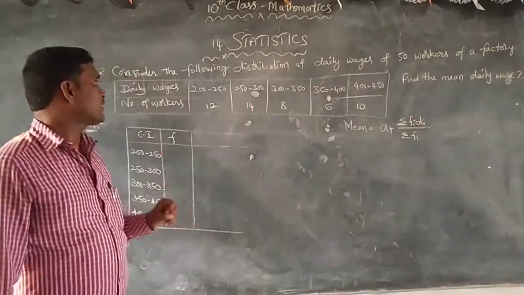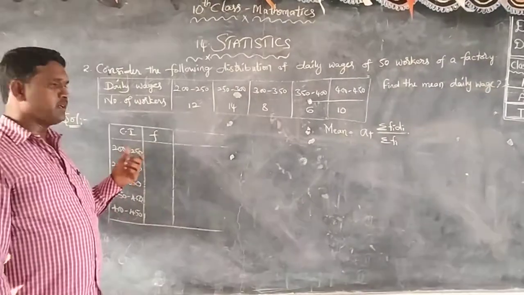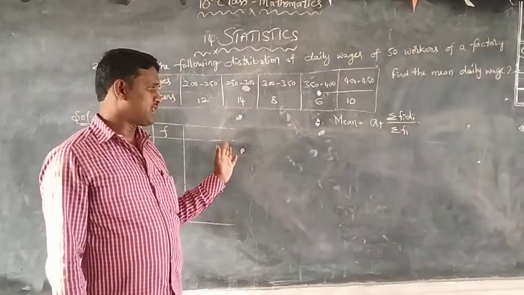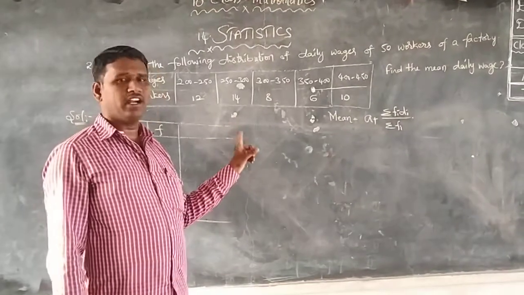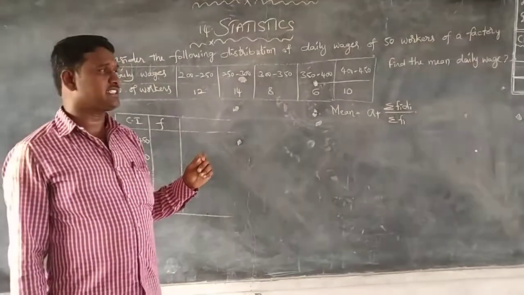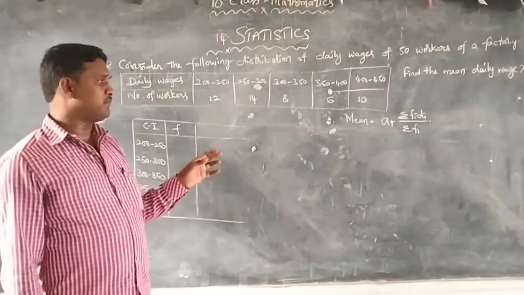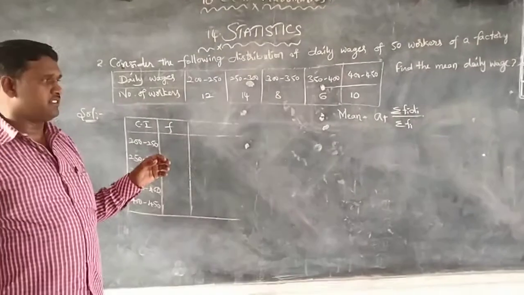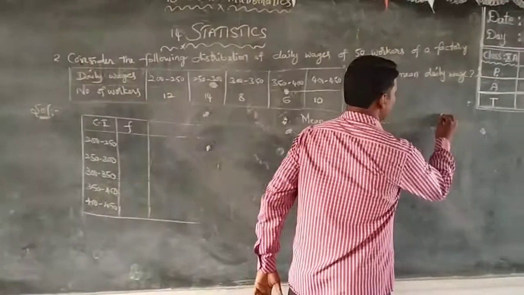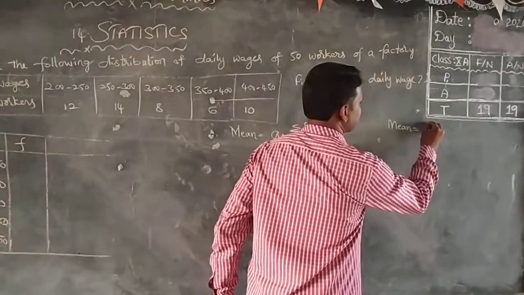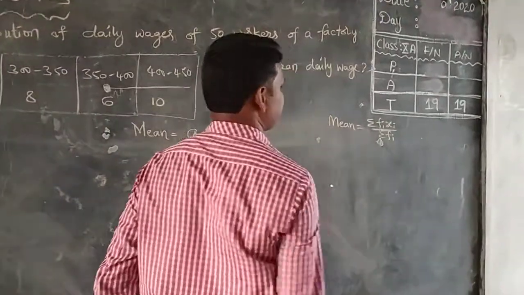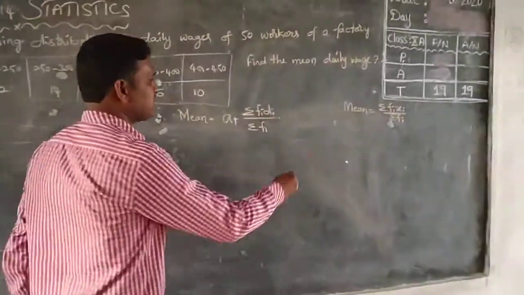In the previous classes, we have discussed statistics. What are the terms we learned? Class intervals, boundaries, range, data, grouped data, ungrouped data, all these we have discussed. And in the previous class, we solved a problem using the direct method. We found the mean using the direct method. The formula to find the mean by the direct method is summation fi xi by summation fi. We used it in the previous class.